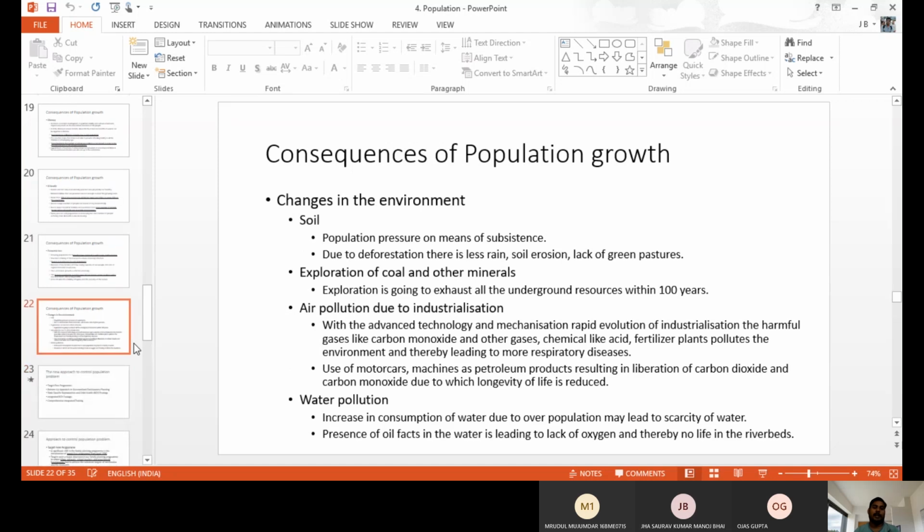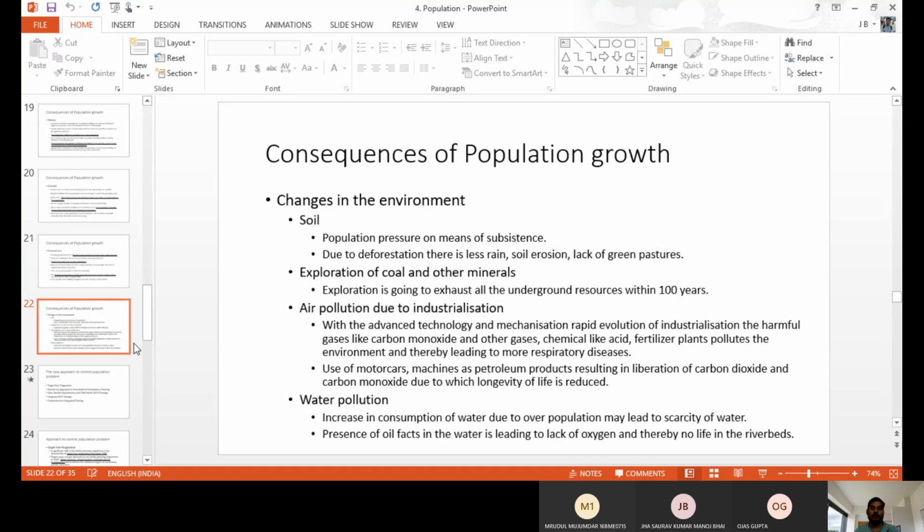Another consequence is the change in the environment, like in the soil. Soil things are getting changed, there is soil pollution, and minerals and coal mines are exploited more. The climate has changed in our society, along with exploitation of coal and minerals, and air pollution due to industrialization and automobiles.